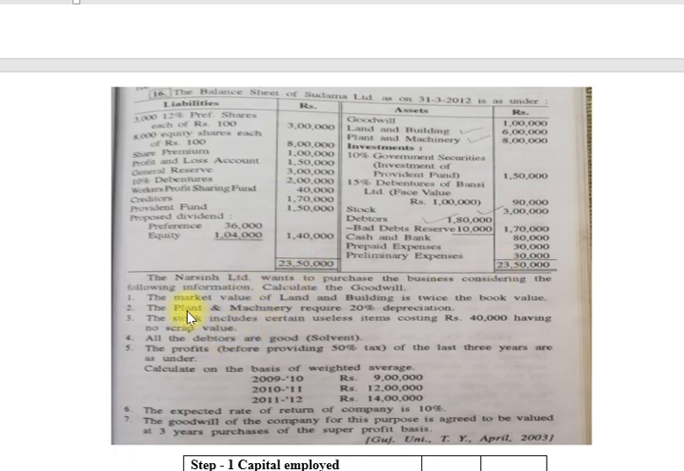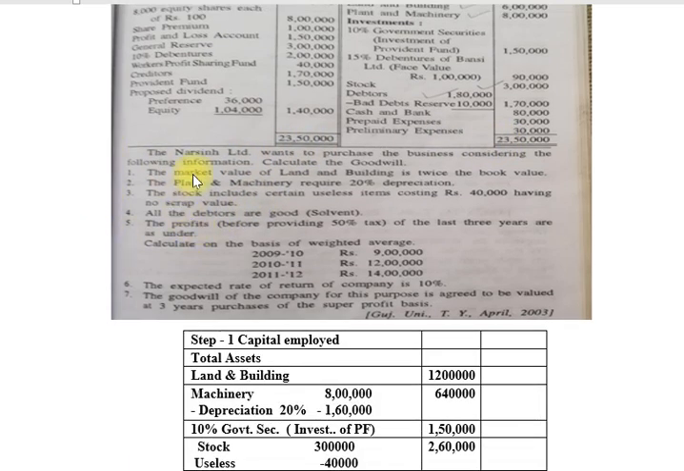Now the additional information. So, friends, Nursery Limited wants to purchase the business considering the following information. Calculate the goodwill. Number 1, the market value of land and building is twice the book value. Means, friends, our land and building market value is twice the book value.